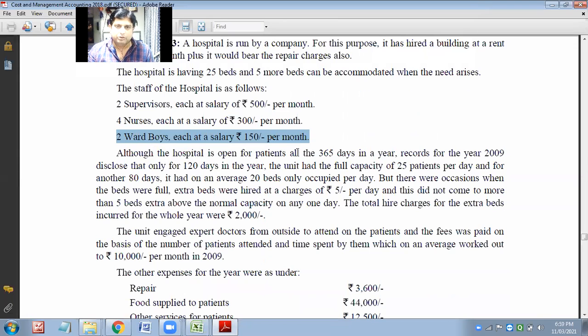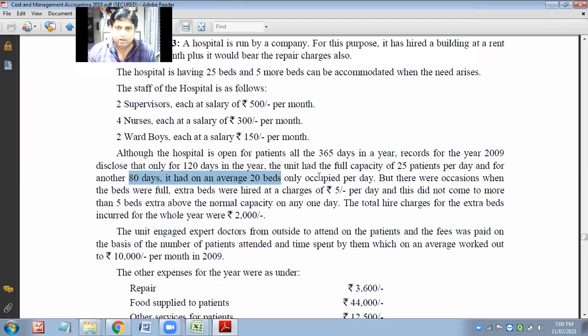Although the hospital is open for patients for 365 days, the record for the year 2009 disclosed that only 120 days in a year the unit had been at full capacity. So for 120 days, how many patients will we have? 25 patients per day. For another 80 days, it has an average of 20 beds.